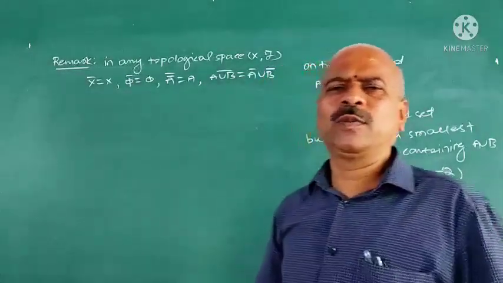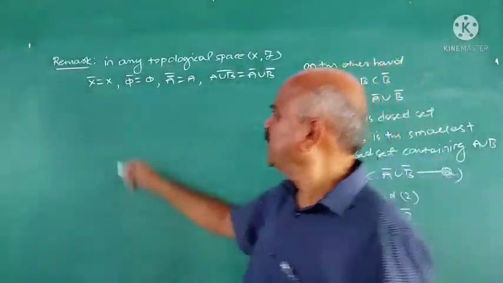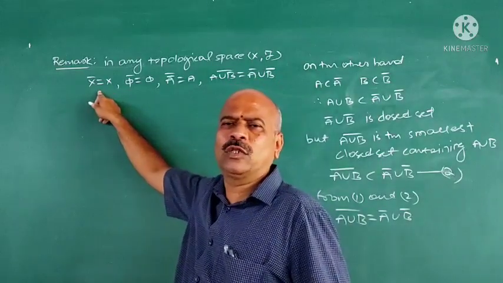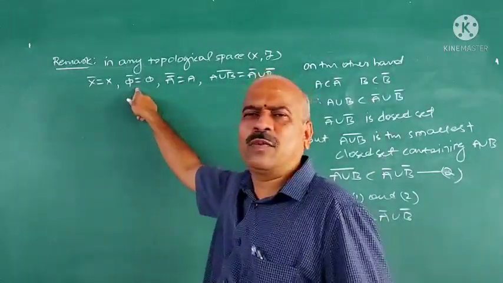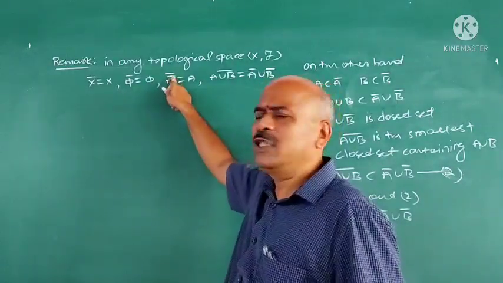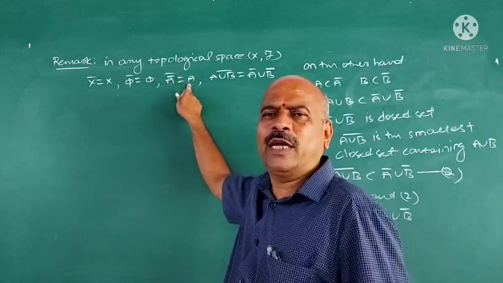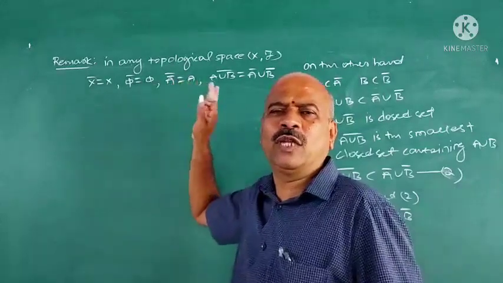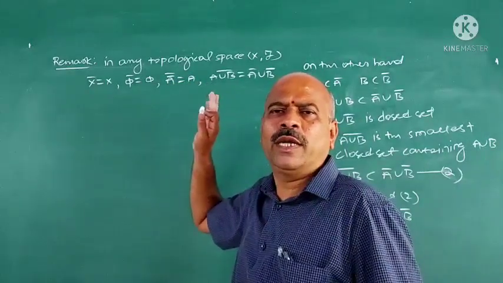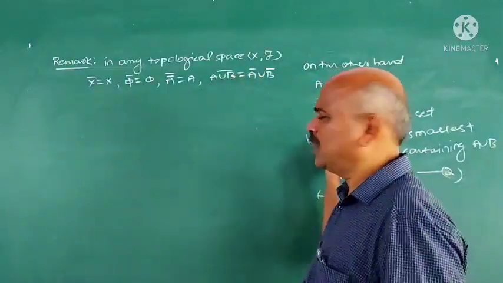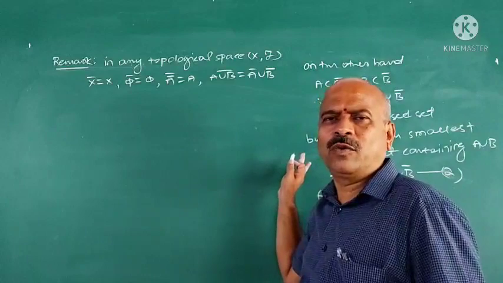In any topological space we have these results, and these 4, why X closure is X, I already explained. X is closed, phi is closed, therefore phi closure is phi. A closure is a closed set, therefore closure of A closure is A closure, because A is closed if and only if A closure is equal to A. Closure of A union B is A closure union B closure. Just we have proved this one.